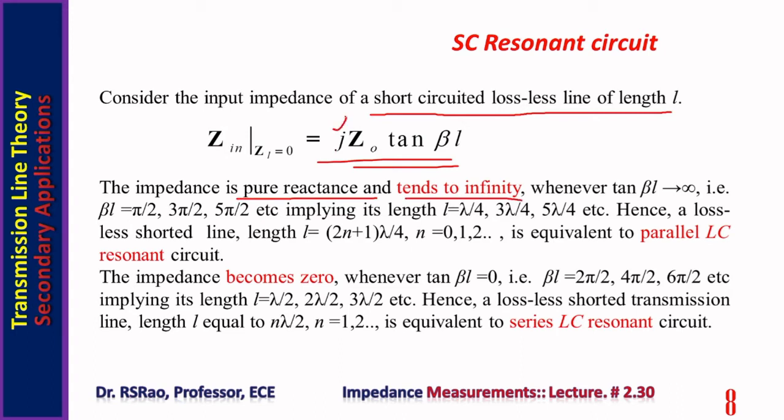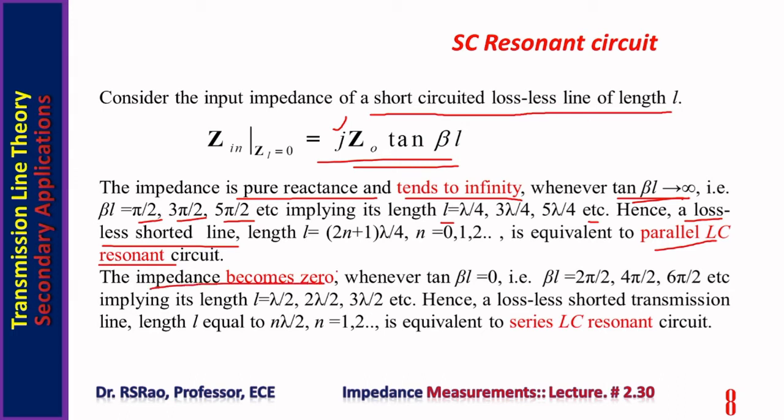J is there, that's why it is pure reactance, and it tends to infinity whenever tan beta L tends to infinity. Tan beta L tends to infinity when beta L is pi by 2, 3 pi by 2, 5 pi by 2, etc., implying length L equal to lambda by 4, 3 lambda by 4, 5 lambda by 4, etc. Hence, a lossless shorted line of length equal to 2n plus 1 lambda by 4, where n equal to 0, 1, 2, etc., is equivalent to a parallel LC resonant circuit.